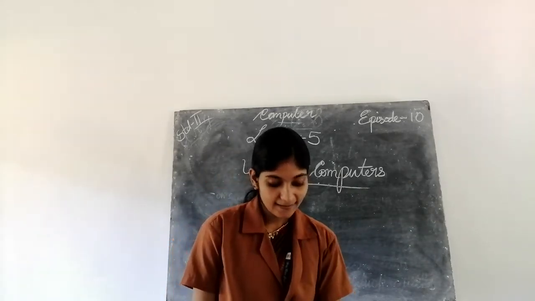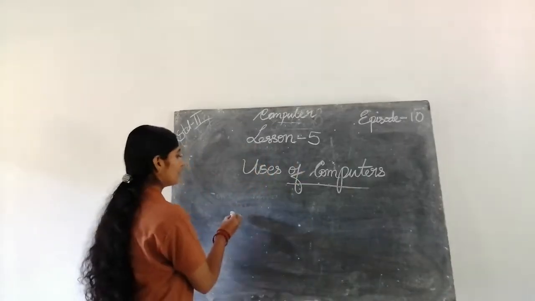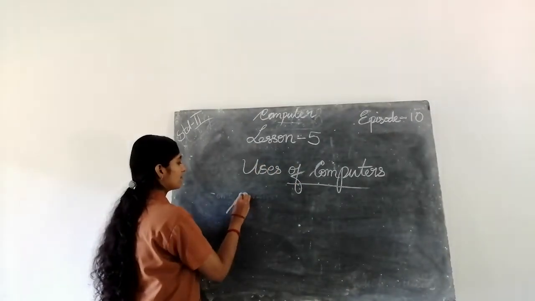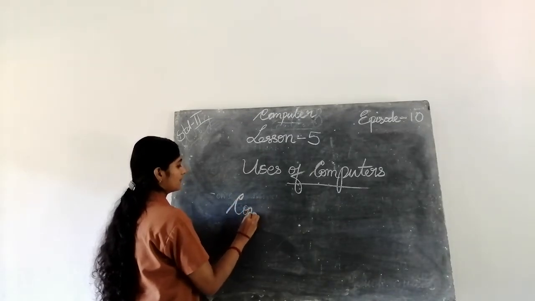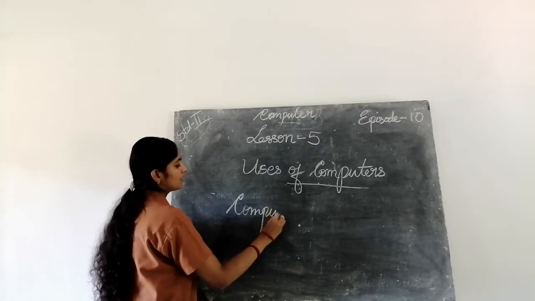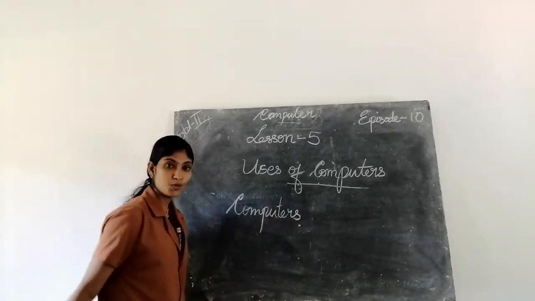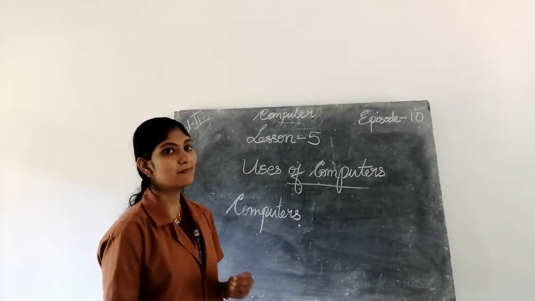And here, computers at various places. So our first topic is computers. C-O-M-P-U-T-E-R-S, computers used at various places.